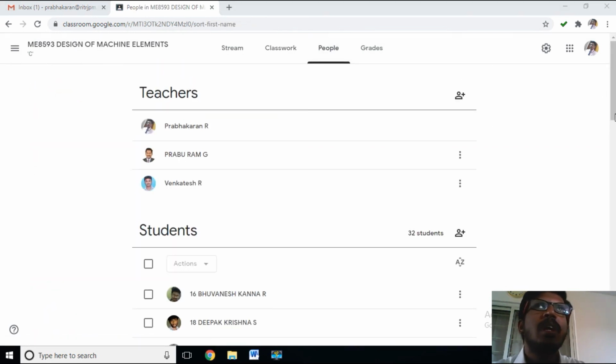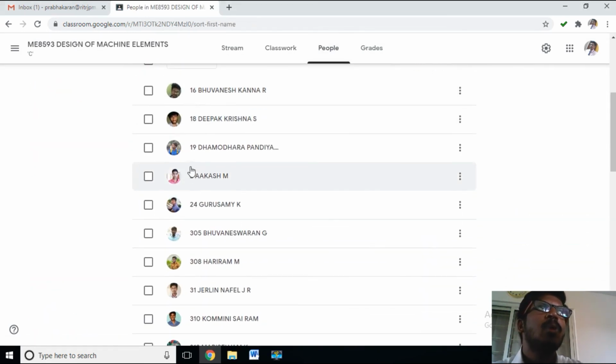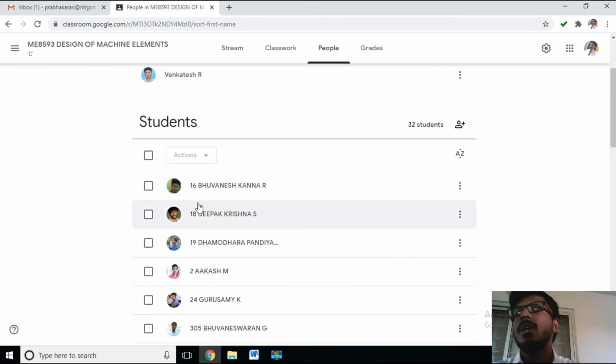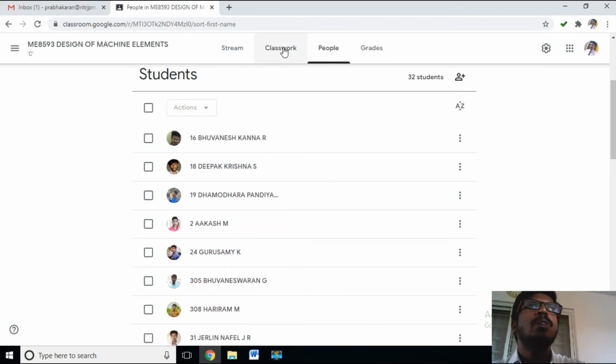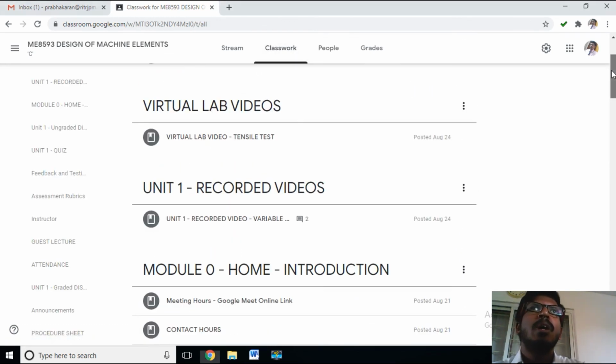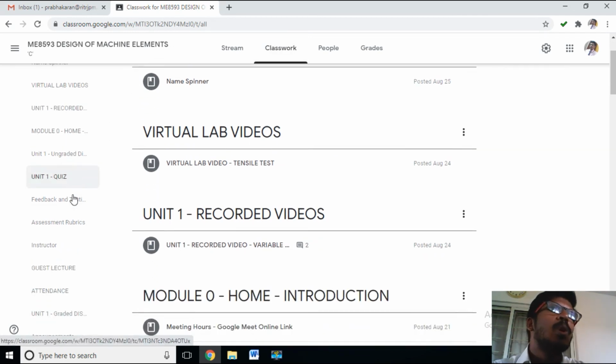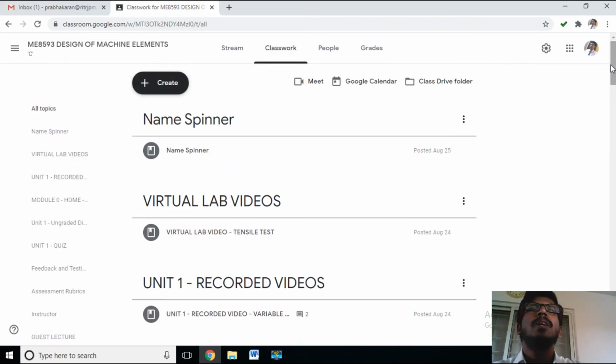I requested students to keep a good profile photo, to make taking attendance very easy. I requested students to keep their register number in front of their name, and I created one format for their name, register number and images. I have also added the objectives and outcomes of this course in Google Classroom. Like that, I have implemented my learning management system.